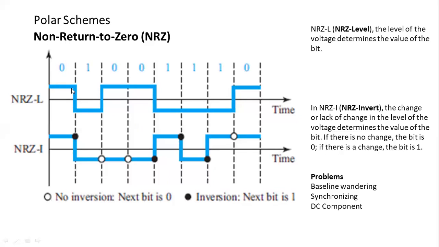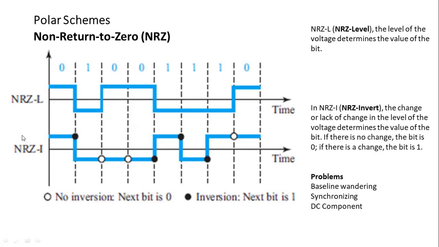Look here, 0 high, 1 low, 0 high, 0 high, 1 low, 1 low, 1 low, and 0 high. This way the NRZ-L will work out.